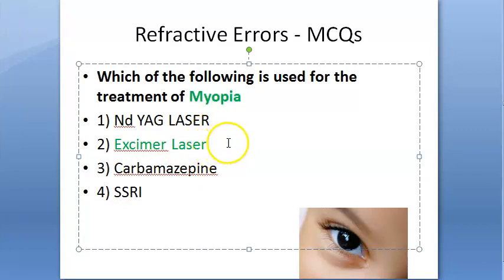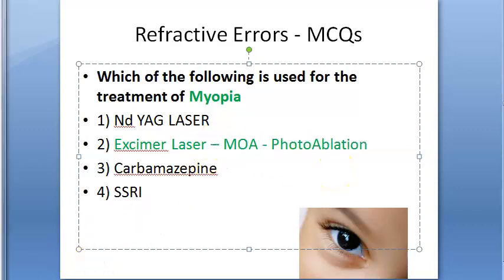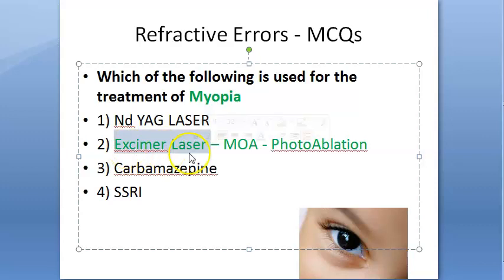So basically there are many types of lasers in ophthalmology. This one, excimer laser, the mechanism of action is photoablation. Okay, this is the mechanism of action, photoablation. This excimer laser they will use in LASIK, right? They can use it in PRK, that is photorefractive keratectomy, and in phototherapeutic keratectomy.